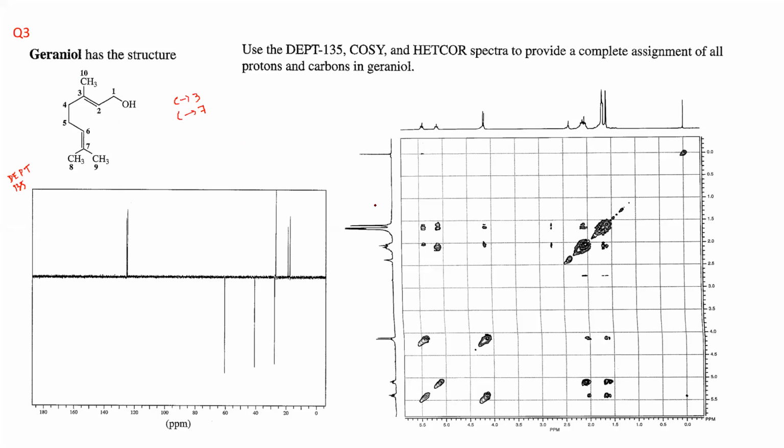Let us count the 8 peaks. We have 1, 2, 3, 4, 5, 6. Here you have 2 very close, just separated. So you have 7, 8. Okay, so these are the 8 peaks. Now you have to assign which carbon is for what. It's very clear that you have 3 CH2. Now in this molecule, you have here 1 CH2, here 1 CH2, here 1 CH2. So CH2, if I consider in the molecule, you have carbon 1, carbon 4, and carbon 5, right? So these are the places you have the CH2.